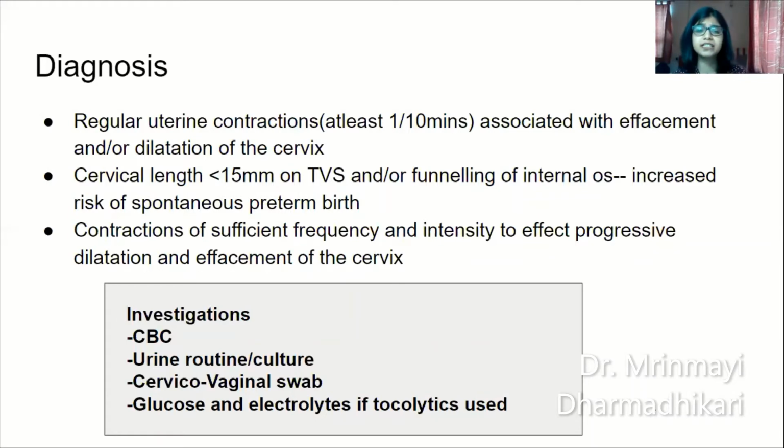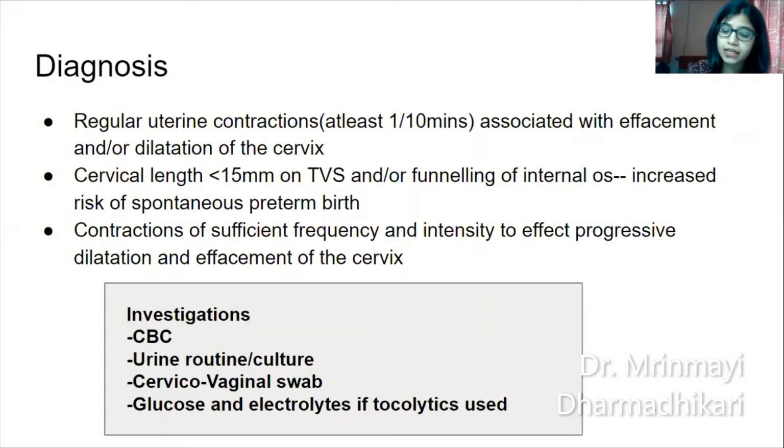Okay, and what are the investigations to be undertaken in a patient who has been admitted with threatened preterm? A complete hemogram. This will not only tell you the hemoglobin of the patient, it will also tell you if there is any systemic infection with leukocytosis. Urine routine culture, again, to rule out any infectious pathology. Cervicovaginal swab, again very important because one of the causes is ascending infections. Glucose and electrolytes should be done, serum electrolytes, that is, if tocolytics are used.